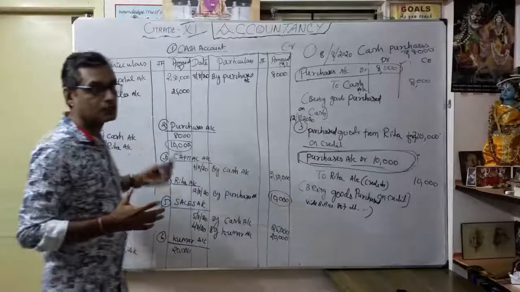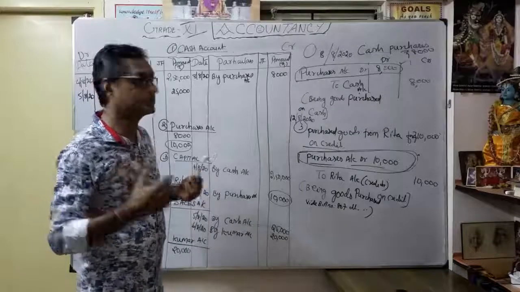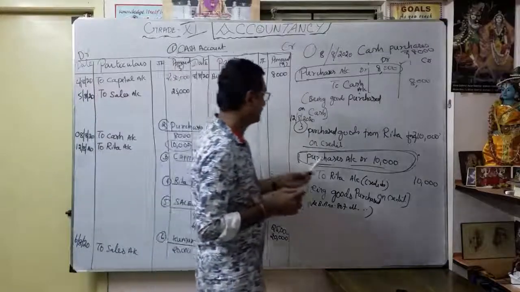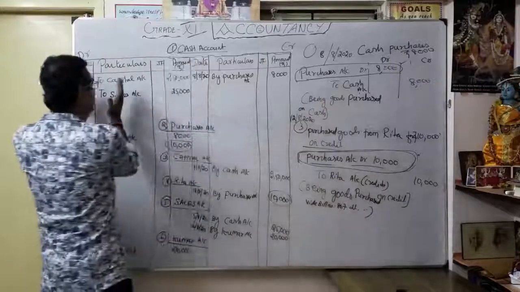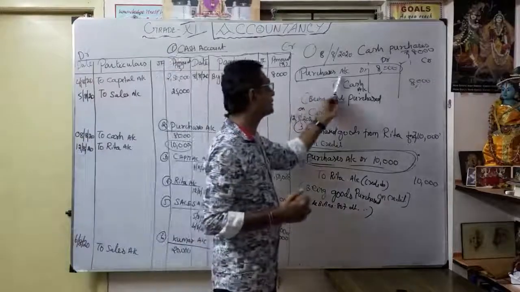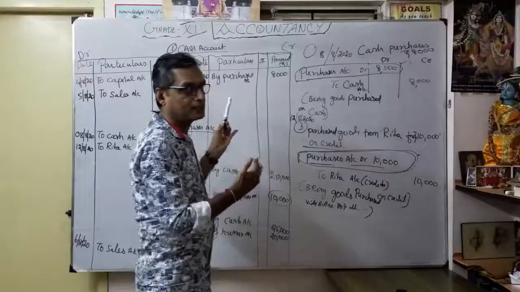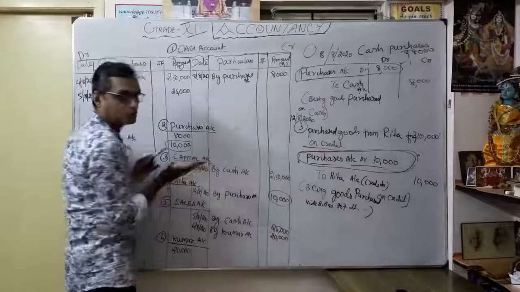Understood how the ledger posting is happening? How you have to prepare the process of ledger posting. Always we consider the debit part first. So the two parts you can write here. The 'to' means you have to write the debit part. Thereafter, whatever is written, purchase account to cash. After that, for the purchase account, you have to write the credit part. Correct. You understood the logic here.